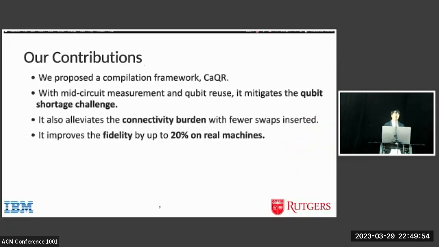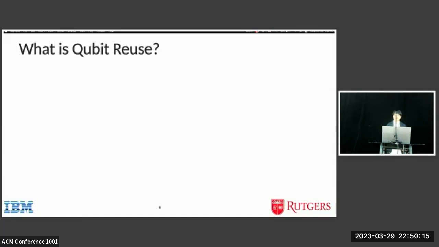So in order to solve those problems, we propose our work, a compilation framework, CaQR. It uses mid-circuit measurement and qubit reuse to mitigate the qubit shortage challenge. And qubit reuse also alleviates the connectivity burden with fewer swap gates. And it also improves the fidelity by up to 20% in real machines. So what is qubit reuse?